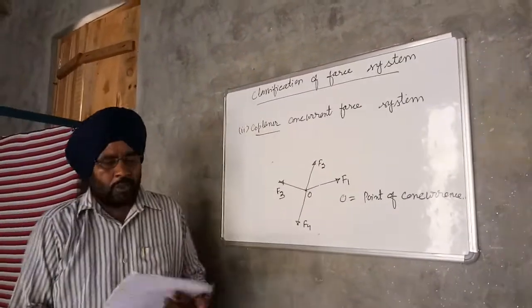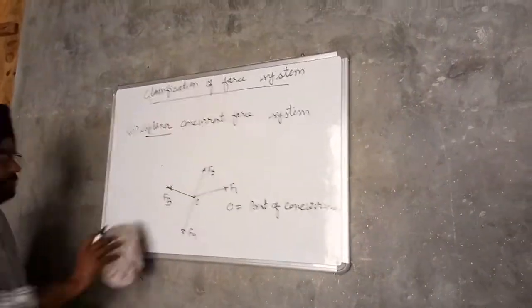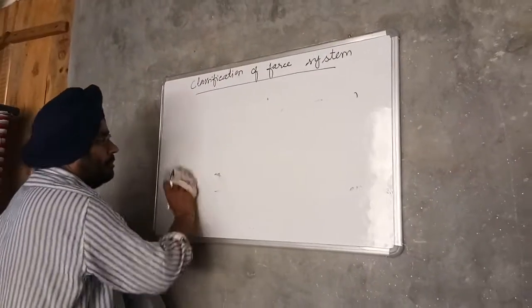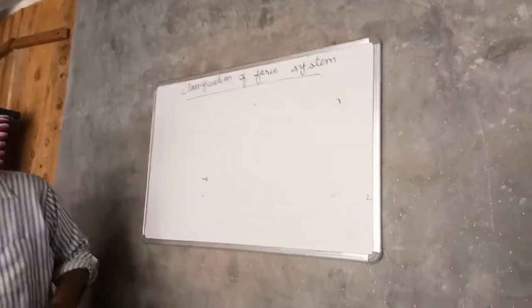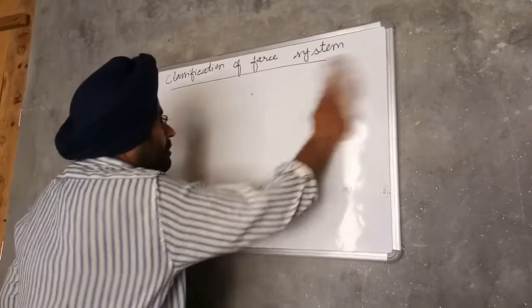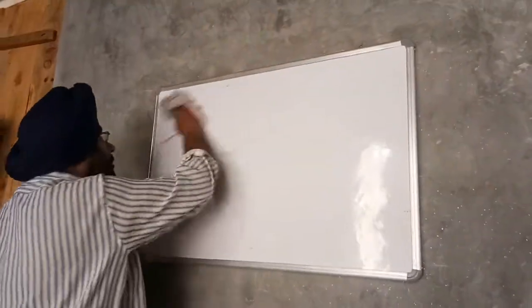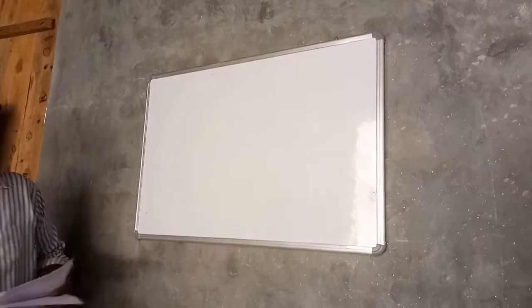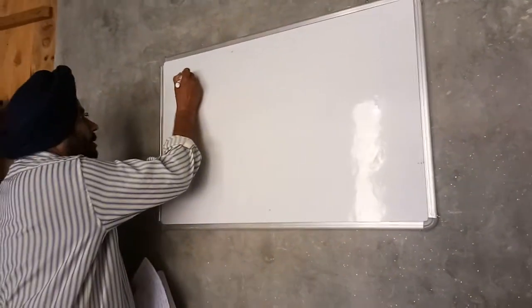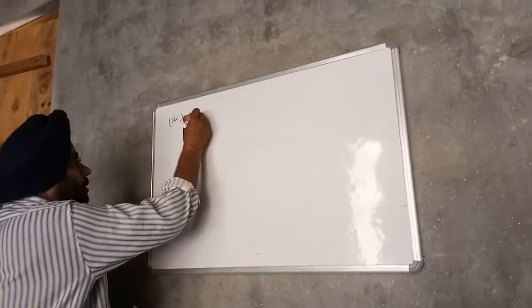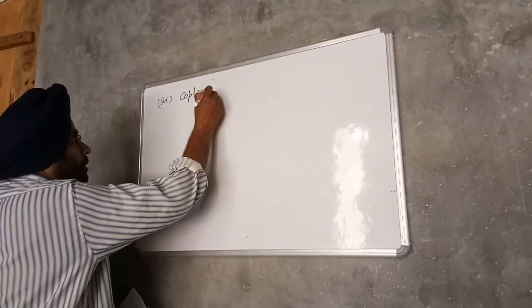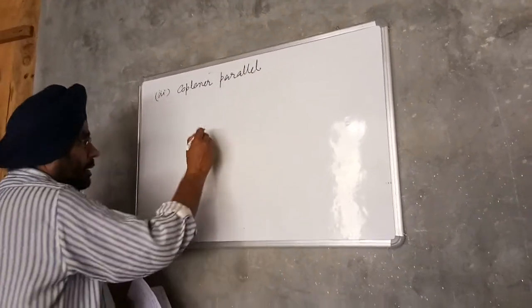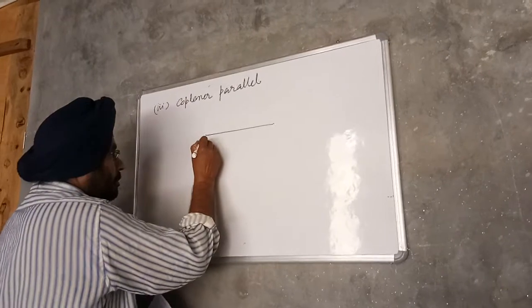Third is the coplanar parallel force system.